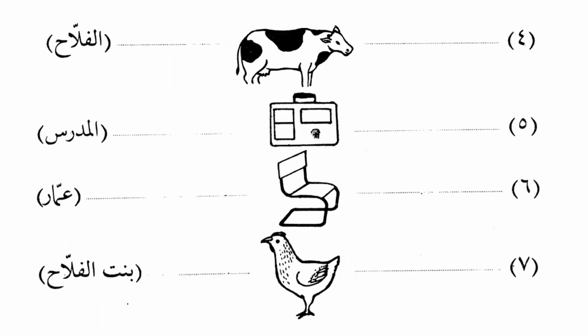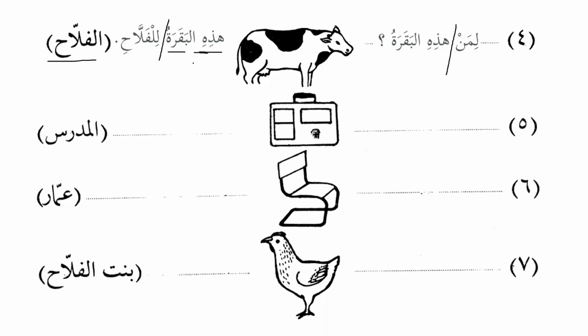Then we have the cow. As we know that cow is baqara, so we will say liman hadhihi baqaratu. Who does this cow belong to? It belongs to the farmer. So we will say hadhihi baqaratu lil fallahi. This cow belongs to the farmer. Now we can see over here that baqara is feminine. That's why we have to use hadhihi. We cannot use hadha.